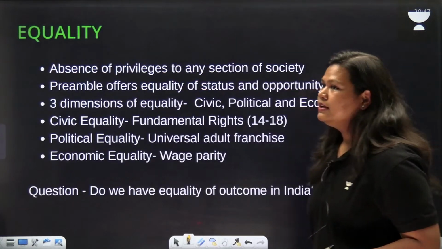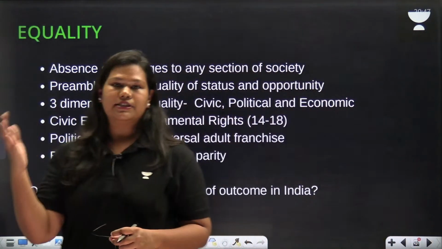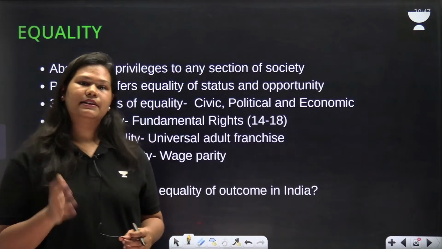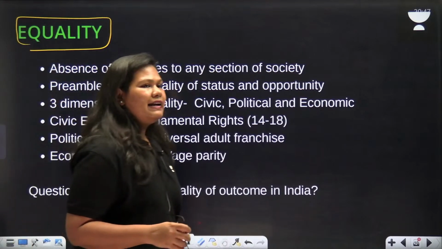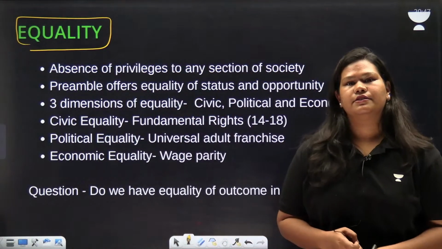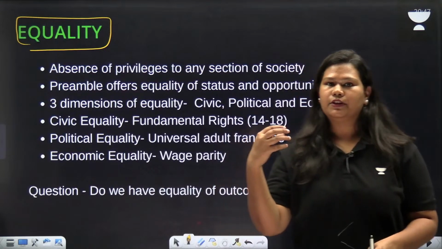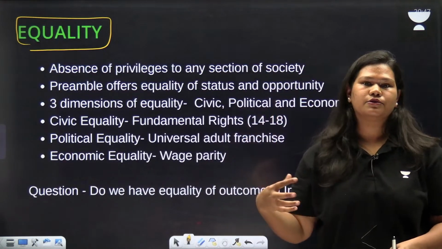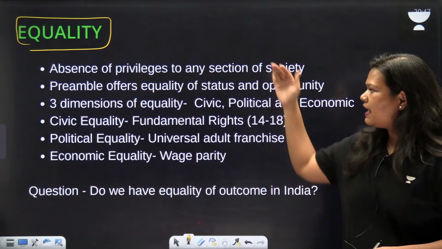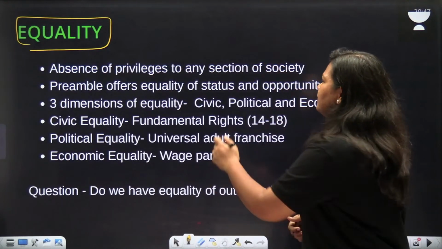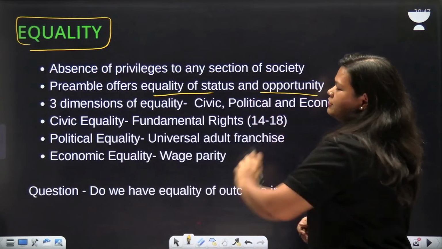Moving forward. Now we have discussed justice and equality, justice and liberty. We are going to discuss the term equality now. Equality means absence of privileges. There is no privileged class in India. We don't offer extra discounts or extra benefits to anyone. We are all equal. That means that we have equality of status and opportunity.